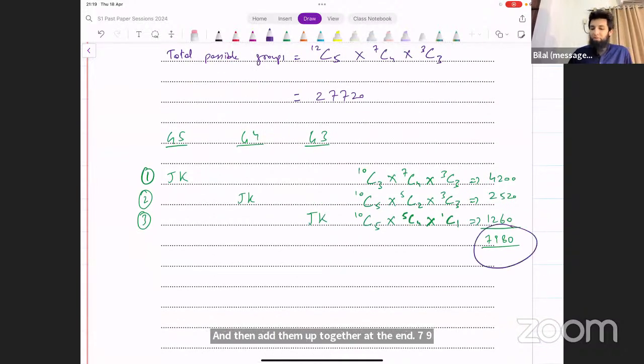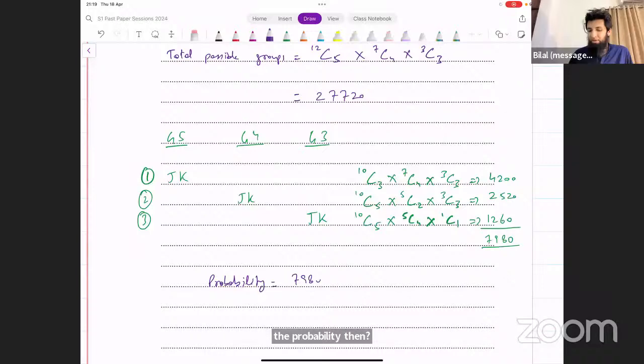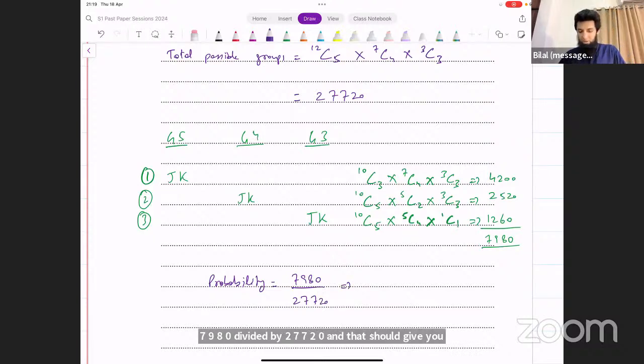These are the favorable outcomes. These are the total number of possible outcomes. What's the probability then? 7,980 divided by 27720. And that should give you the correct result. Let's see what that turns out to be. 7,980 divided by 27720. That's 19/66. That's what we're getting. That's our final answer.